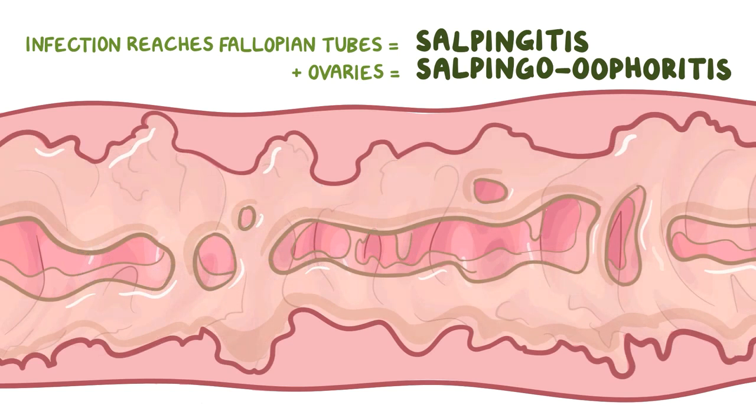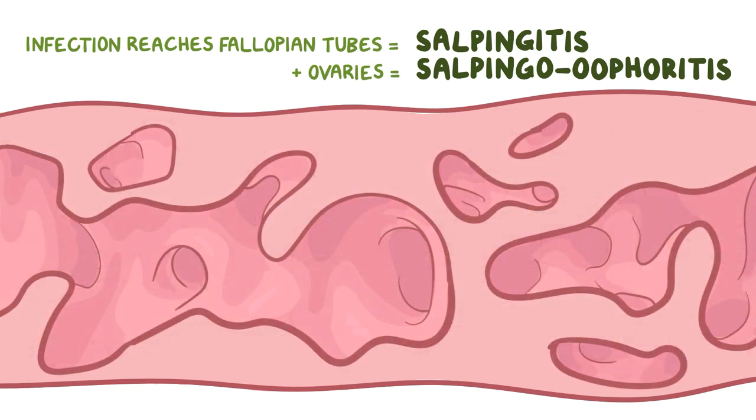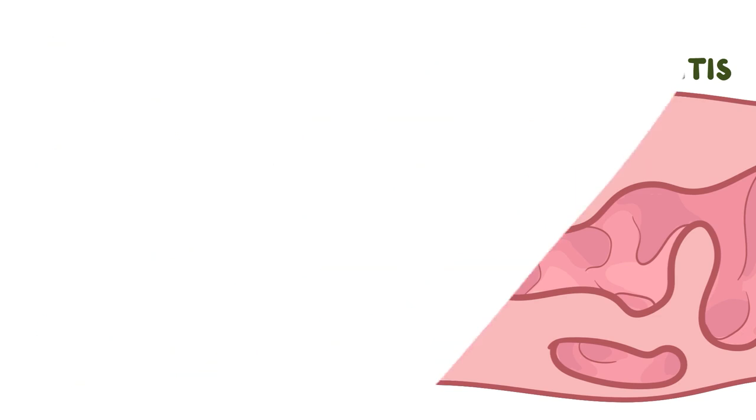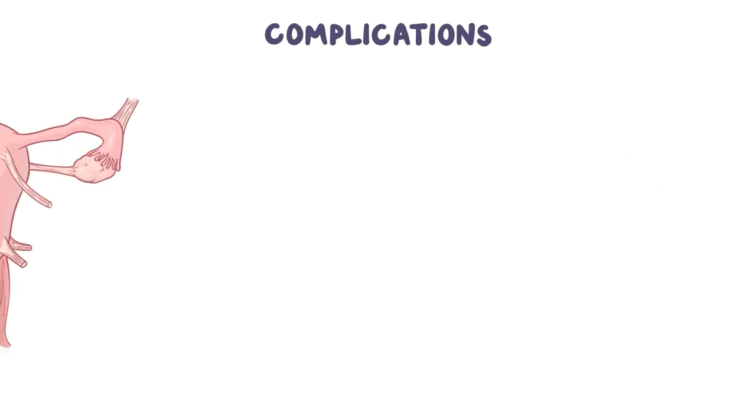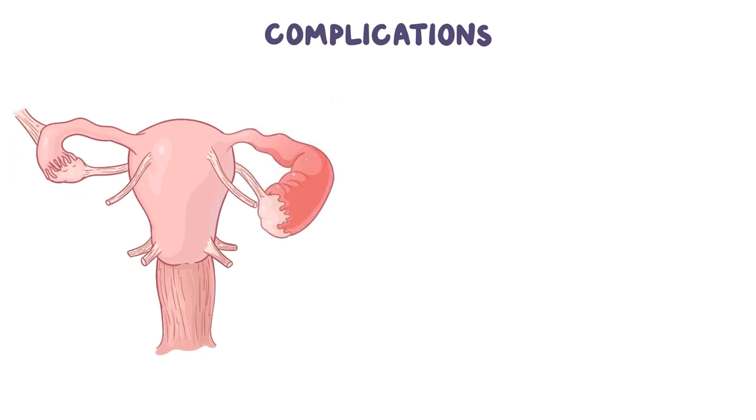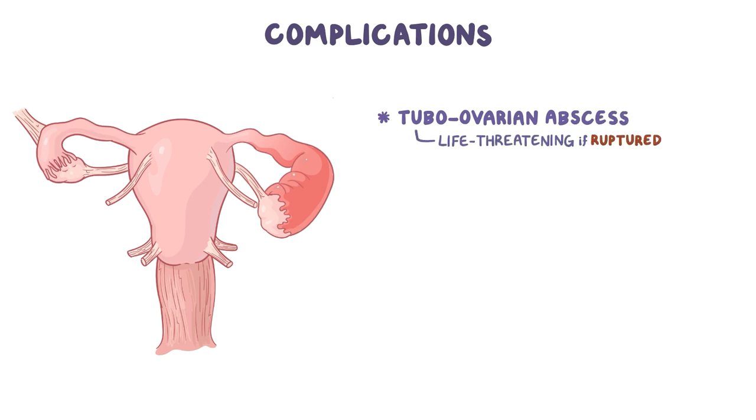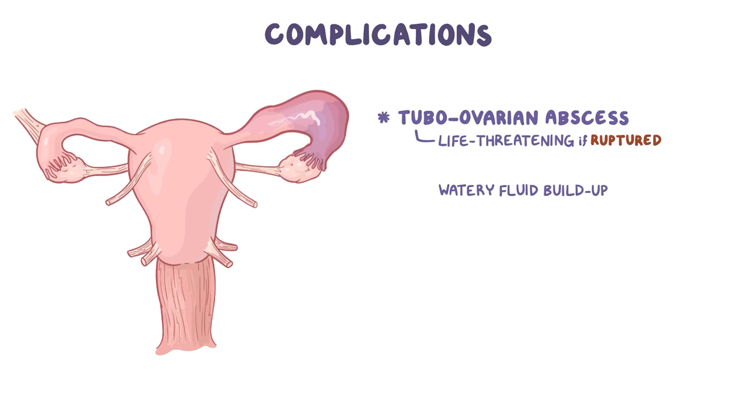When scar tissue forms to repair the damage, areas with damaged epithelium tend to stick to one another, creating closed-off pockets and little dead-end pouches in the fallopian tubes. This scarring in the fallopian tubes can lead to a number of complications related to PID. If pus builds up in the tube and ovary, it can turn into tubo-ovarian abscess, which can be life-threatening if it ruptures. If a watery fluid builds up in a pocket created by scar tissue in the tubes, this is called hydrosalpinx, and it can cause the affected area to become swollen.